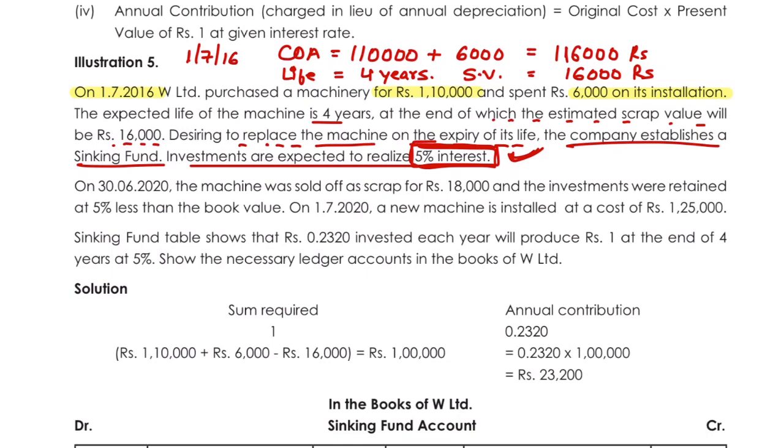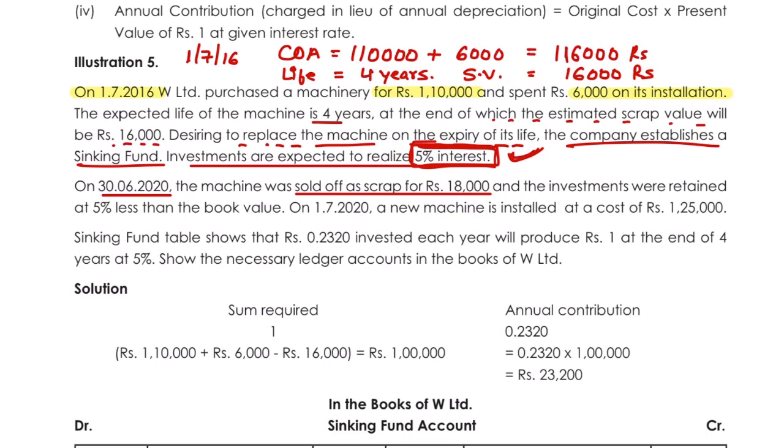Cost is given, life is given, scrap value is given. You can calculate the depreciation as per the straight line method. Now, after 4 years, on 30th of June 2020, the machine was sold off for a scrap value of 18,000. Actually, we thought it would be sold for 16,000, but when the years passed, it was actually sold for 18,000.